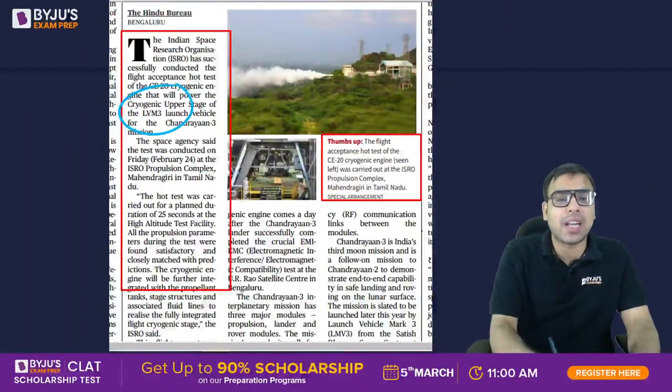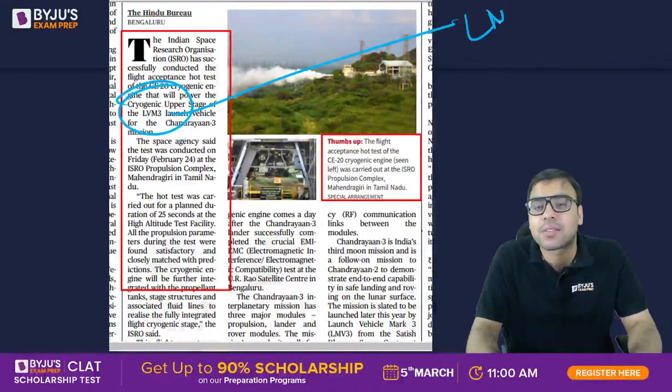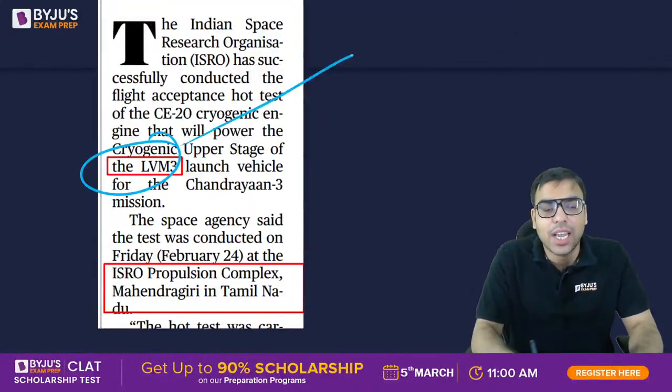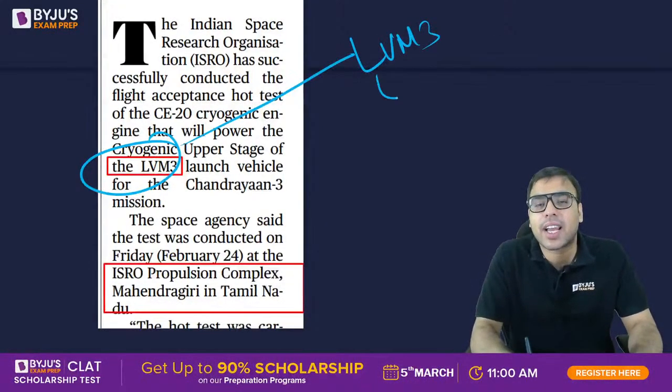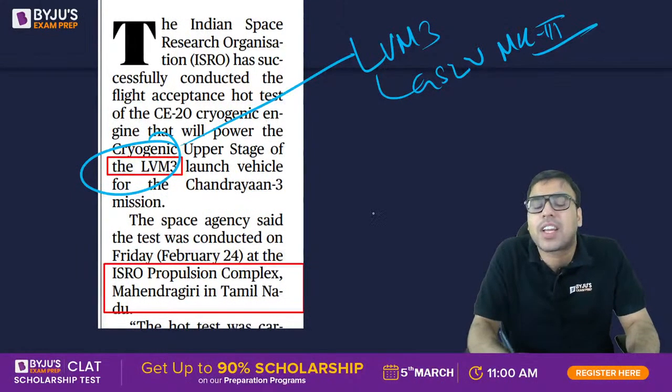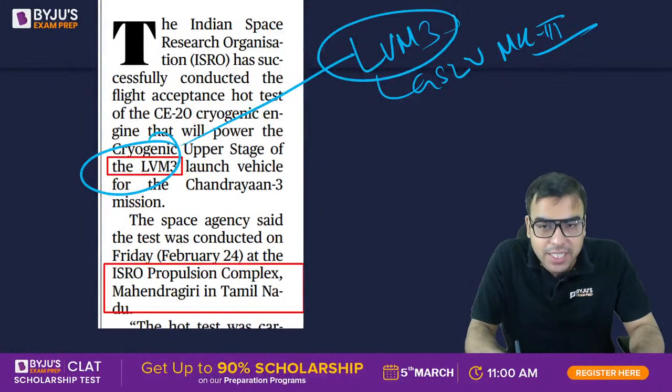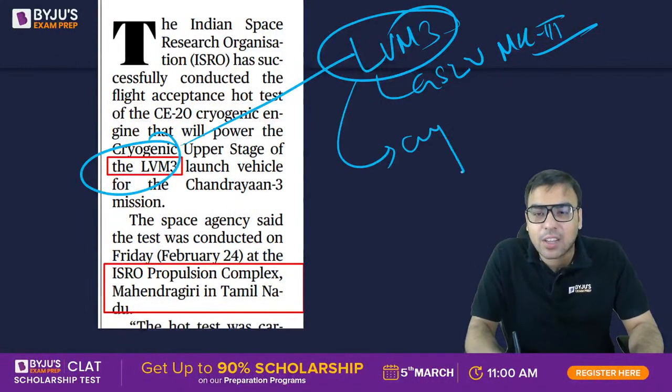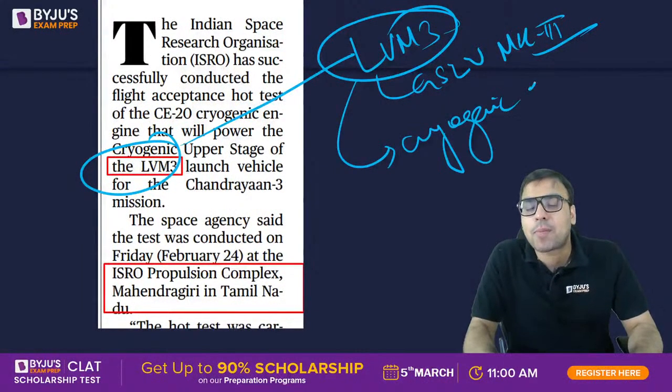And इस पर एक चीज पढ़ लीजिए कि LVM-3 क्या होता है? Launch Vehicle. LVM-3. This was earlier called GSLV Mark 3. So this is a launch vehicle, a very powerful launch vehicle. इसके बारे में थोड़ा सा पढ़ लीजिएगा. And it is having a cryogenic engine. ये बहुत पावरफुल इंजन माना जाता है.